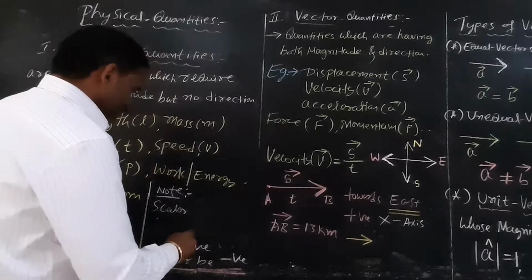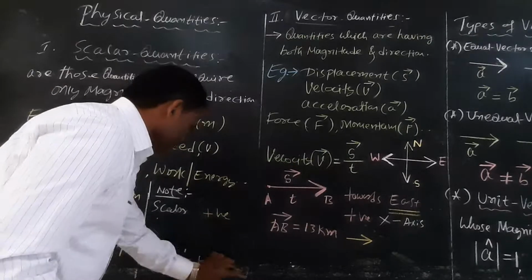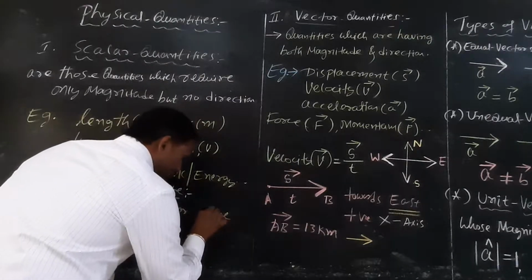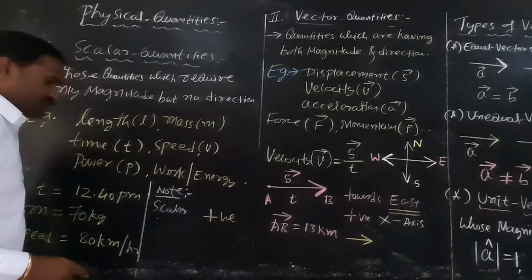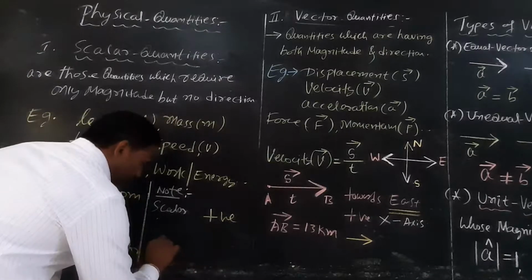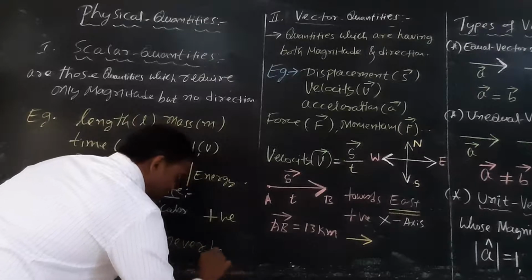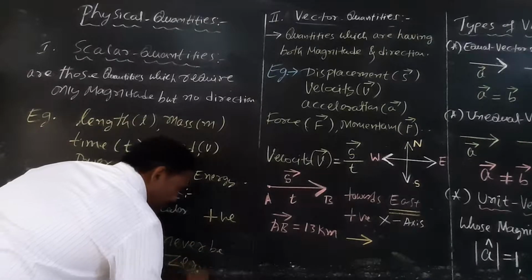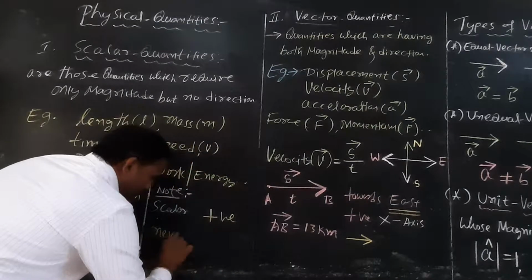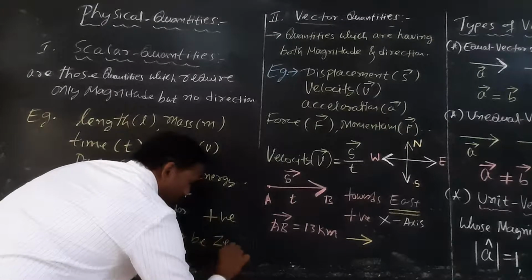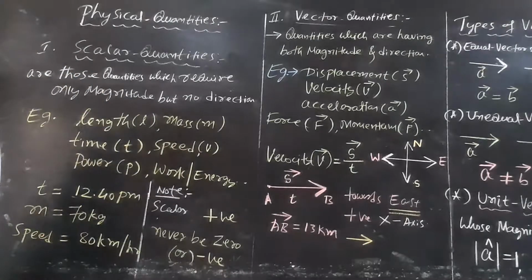Scalar quantities are always positive, and never zero or negative. So please copy the things.